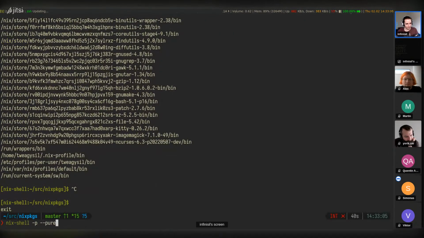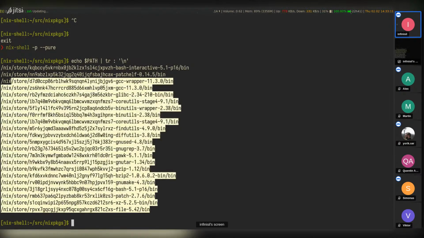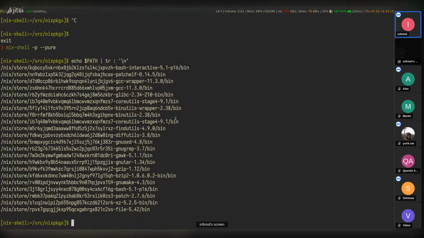We can do this with pure. Yeah, so it's these tools. And so the question is, where do they come from? Because we can't really use the default stdenv.mkDerivation to build those, because that would give us infinite recursion.